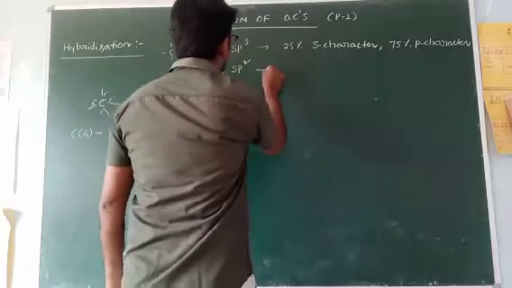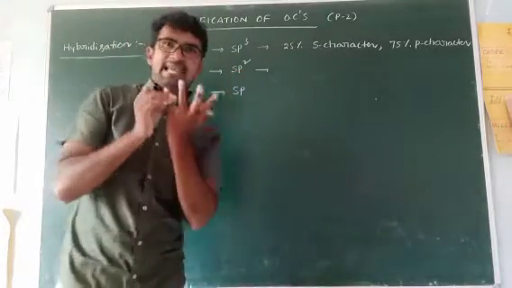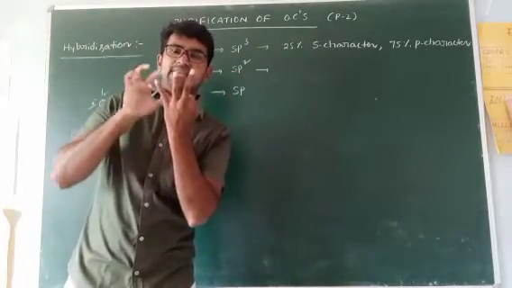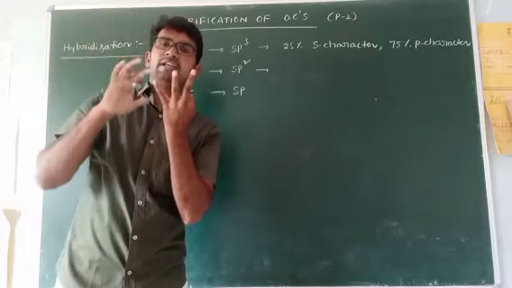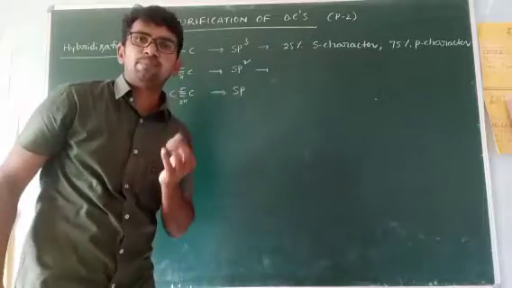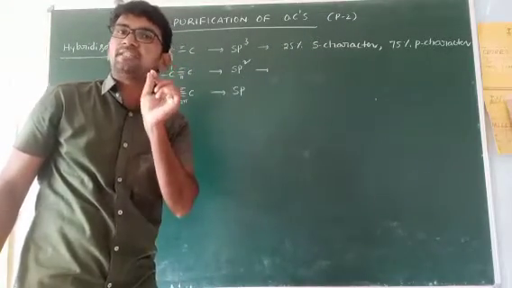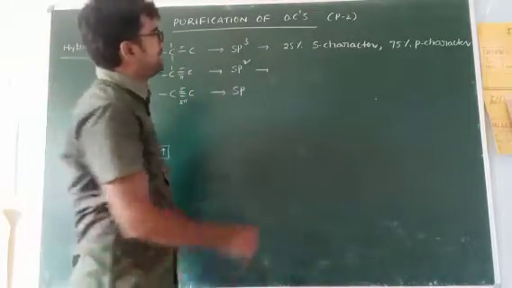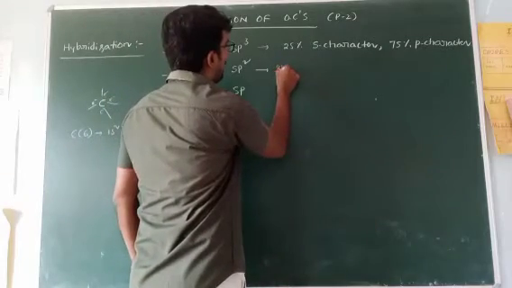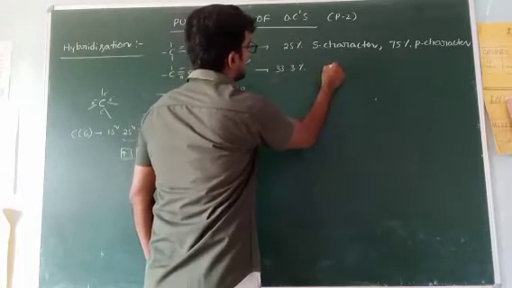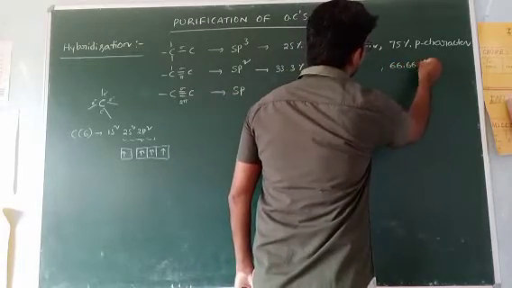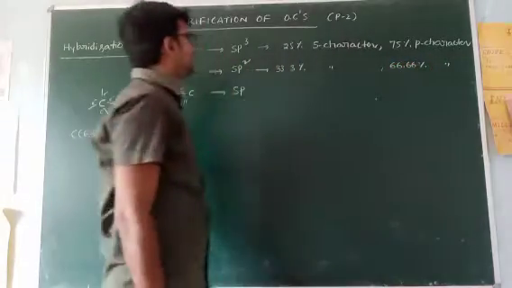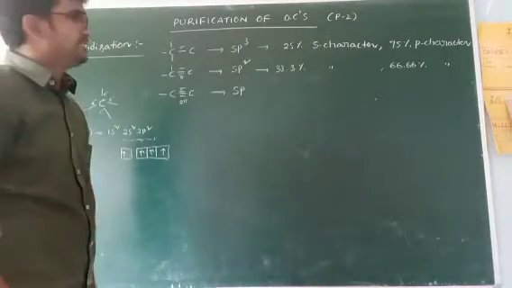Next, sp2 means 1 s and the remaining 2 are p. So the total 100 is divided into 3 parts, and each part is 33.33%. So only one s means 33.3% S character, and the remaining 66.6% is P character in sp2 hybridization.